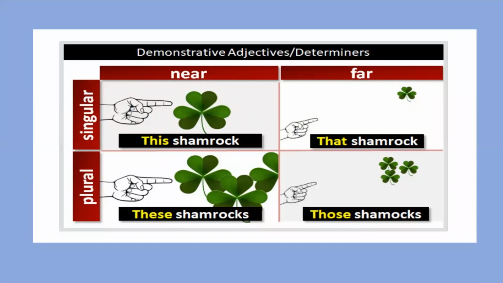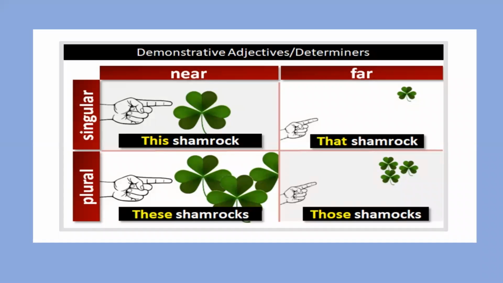By the help of this picture, we can understand about this, that, these, and those. You can see one flower is there. We are indicating towards the flower. So we can say this. When flower is one and that is far, so you can use that. That is, we are indicating for one flower that is far away. So you should use that. When flowers or leaves are near to you and they are more than one, then you can use these. When they are more than one but they are not near to you, you can use those.